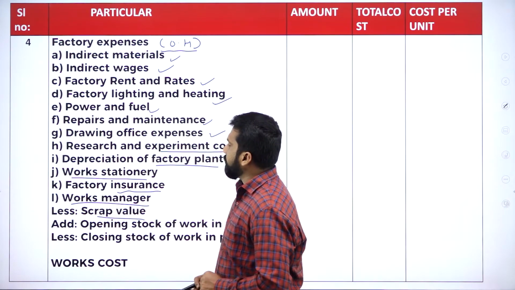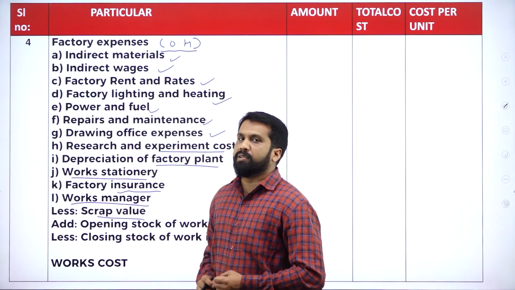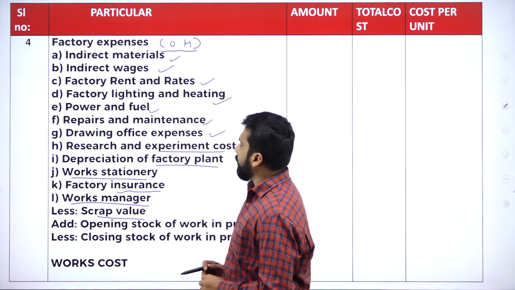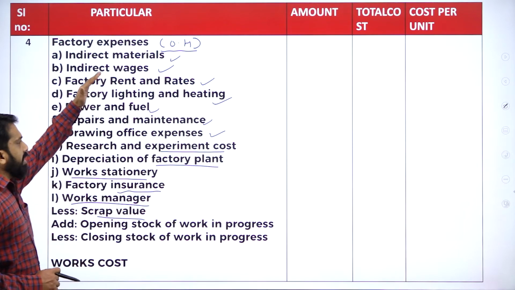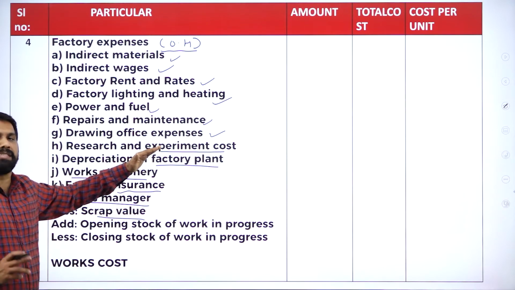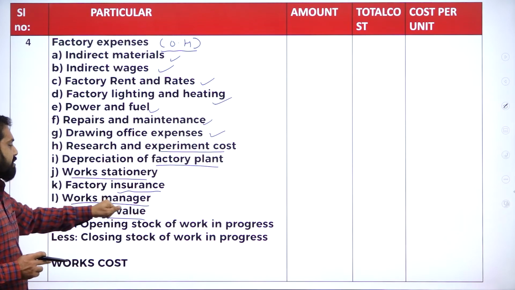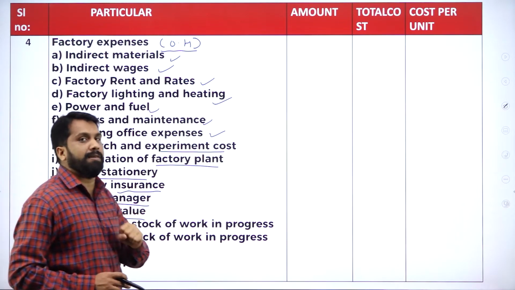Next, works manager salary, and then scrap value. If there is anything like works manager salary, we will also consider it. Along with that, we will deduct one thing. What is that? All these are expenses, but scrap is there. Scrap value is income for you.